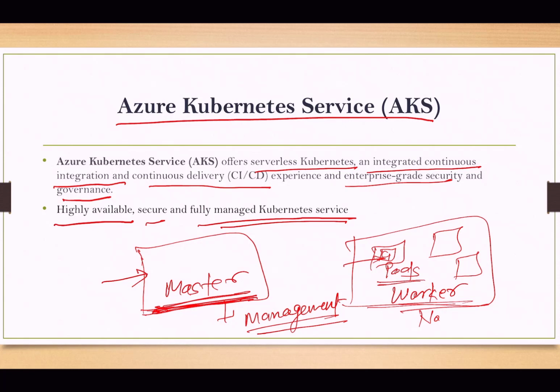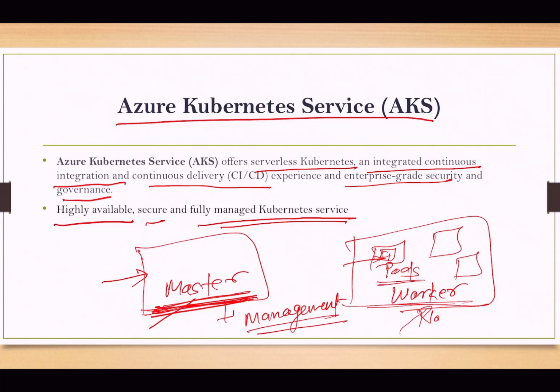I'll talk about Kubernetes in detail in my upcoming videos, but for the time being, just understand that Kubernetes has two kinds of nodes. One is the master node, then we have worker nodes. On the worker nodes, the application actually runs inside the container. On the master node, only the management related components work.